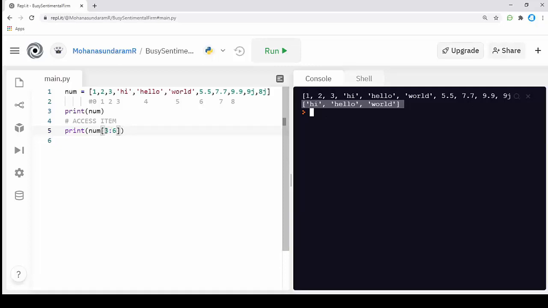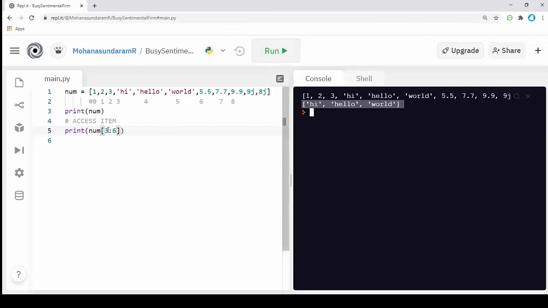To perform this method, I call the starting index value and also the ending index value which I'm going to grab. In this scenario we have 5 as the ending value, but I'm going to grab from 3 to 5, so I should increment the value. If I put 5, it will grab up to "hello" only. "Hi" and "hello" will be printed, but the next word will not be printed because it stops when it reaches position 5. If I want that one too, I must increment the number by one, like this.